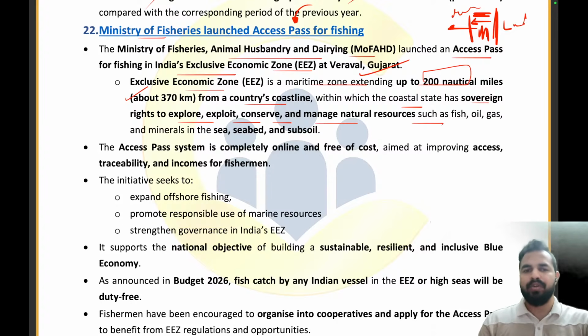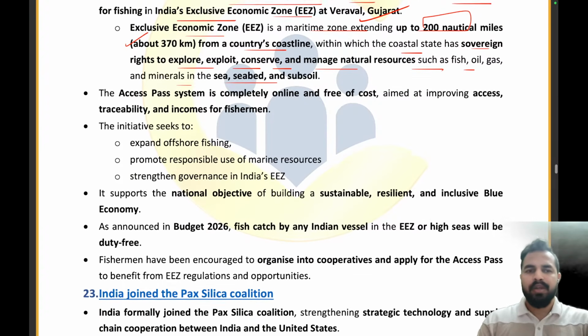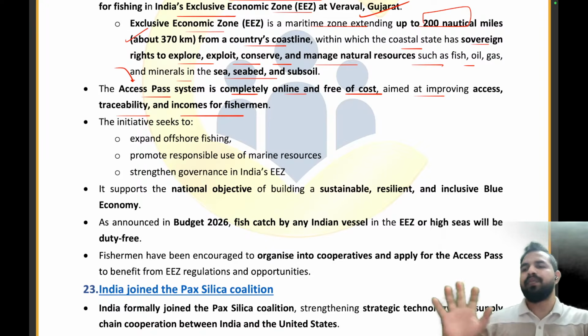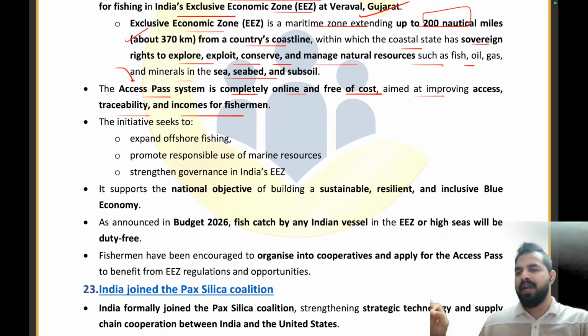तो हम सारे natural resources को explore कर सकते हैं, conserve कर सकते हैं, exploit कर सकते हैं. For example, fish, oil, gas, minerals in the sea, seabed and subsoil. So we can explore all these different areas as a part of this particular access pass. So the access pass system is completely online and free of cost, aimed at improving the access, traceability and incomes for fishermen. तो ये जो एक्सेस पास सिस्टम है ये completely ऑनलाइन होगा और फ्री ऑफ कॉस्ट होगा, किसी को कोई चार्ज नहीं किया जाएगा.